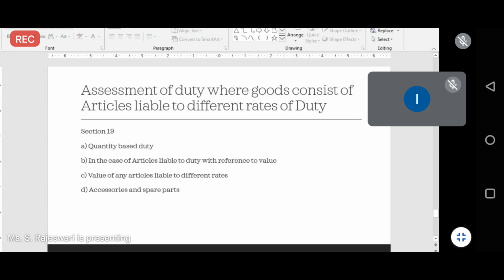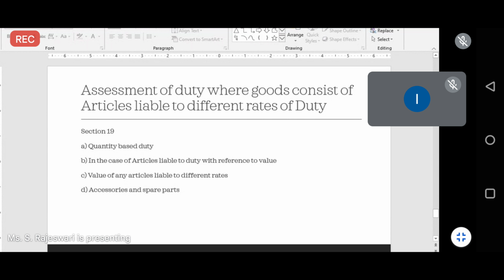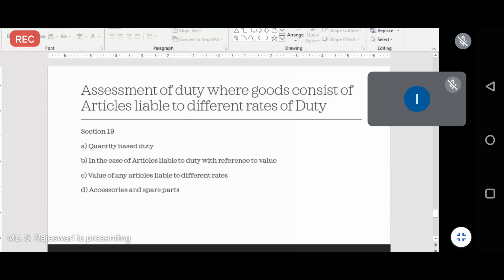Once you cross that particular unit, your rate of tax will vary. The same way, when you import goods it will also vary. If the goods are varying, how will they consider the import duty? That we will see now.